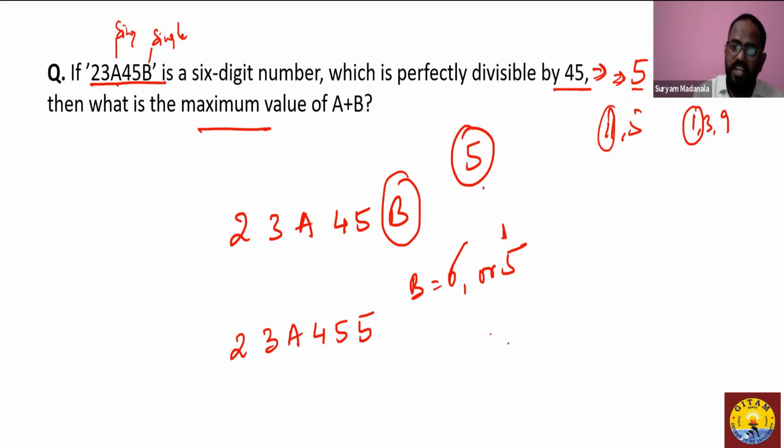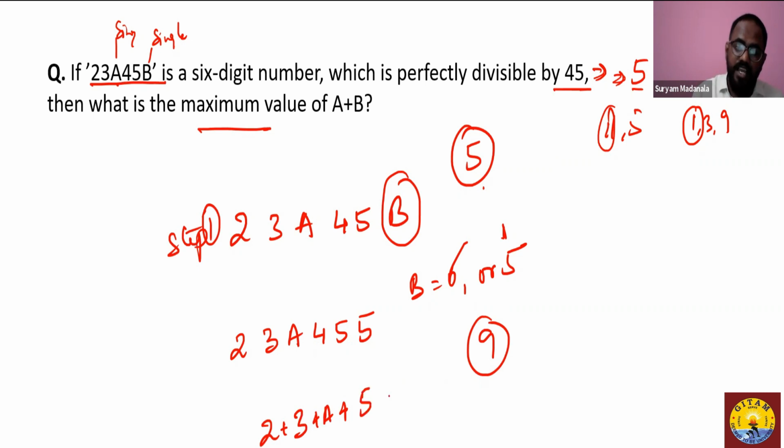Now we will check with the divisibility rule of 9. This is step 1, which we have done. Now step 2, we will check with the divisibility rule of 9. The divisibility rule of 9 says that the sum of all the digits of the number should be divisible by 9. So 2 plus 3 plus A plus 4 plus 5 plus 5. 10 and 4, 14 and 5, 19. So 19 plus A should be divisible by 9.